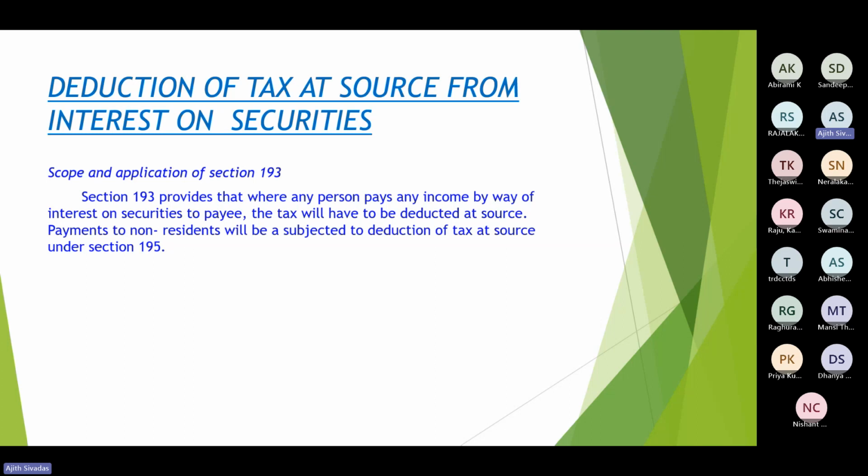The payments to non-residents will be subject to tax deduction under section 195. That provision I was mentioning. If such person who is receiving the security is a non-resident, then 195 would be applicable. It would be 30%, 40% and so on for companies and non-companies. So only if the deductee is a resident, then this section would be applicable.